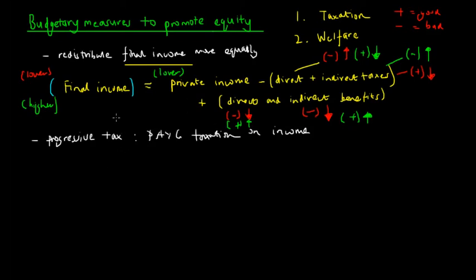Okay, so that's how progressive income taxation and many different government subsidizations of goods and services produce. We can see that the final income for those on lower private incomes would be higher than if it were without government intervention.